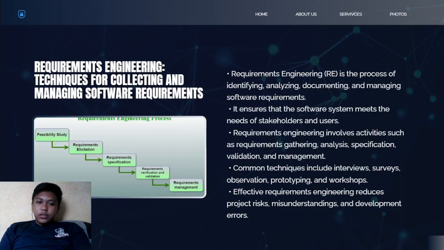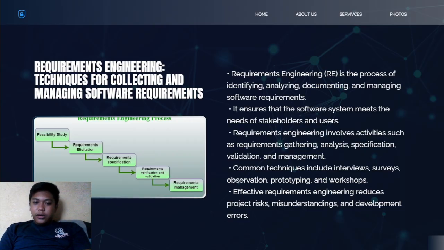Good day, everyone. I was assigned to discuss the topic about requirements engineering, techniques for collecting and managing software requirements. Let's start with the introduction.